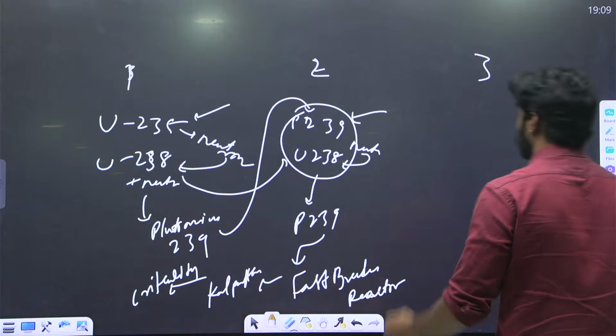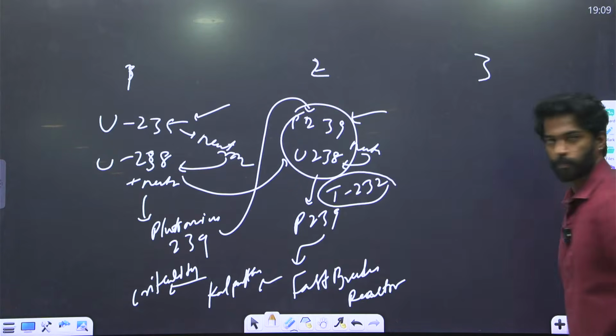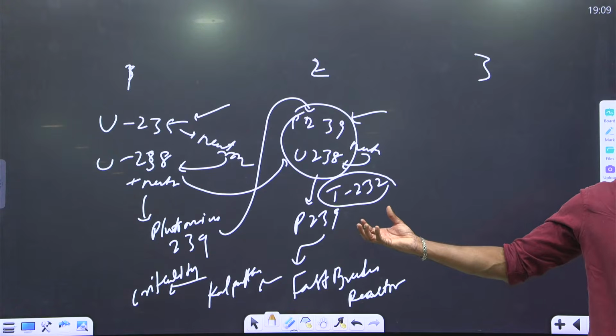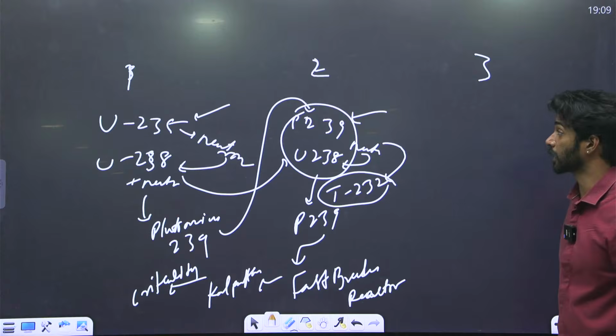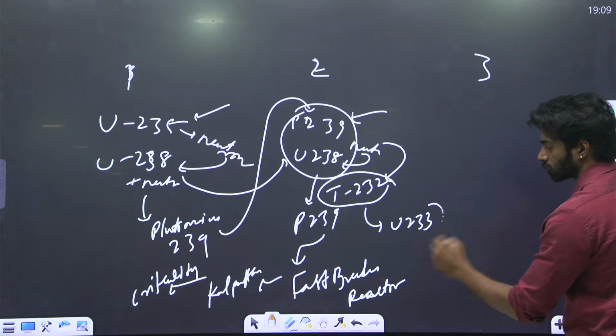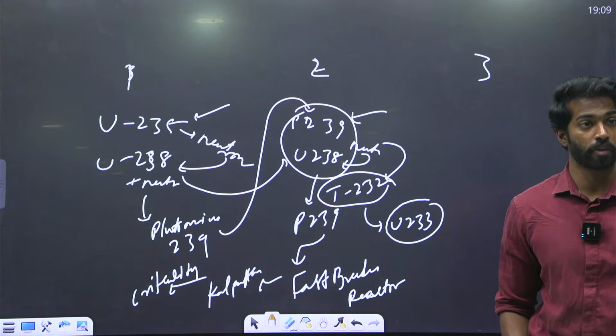After this, they'll also add thorium-232, that we actually find in monazite, right? And these neutrons will hit thorium-232 in the second stage and it will turn into uranium-233. Now this uranium-233 is very fissile, just like uranium-235.